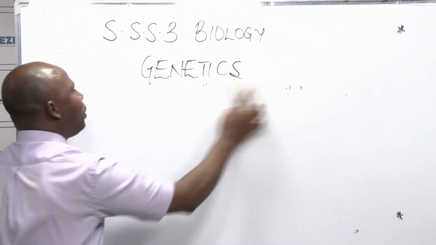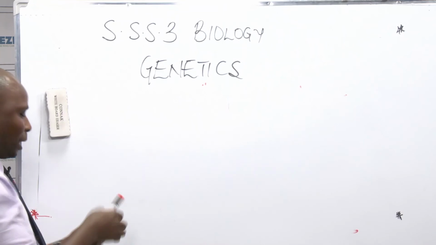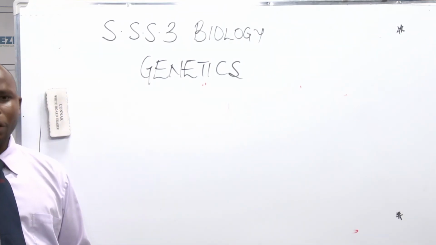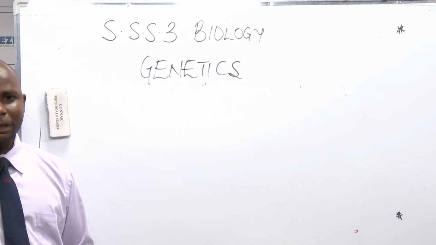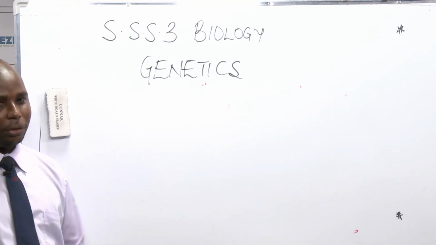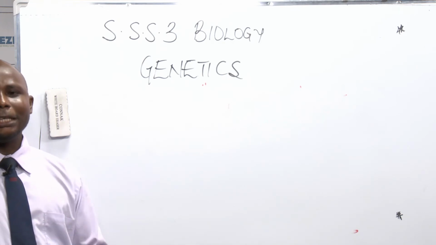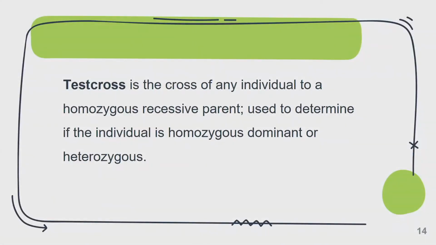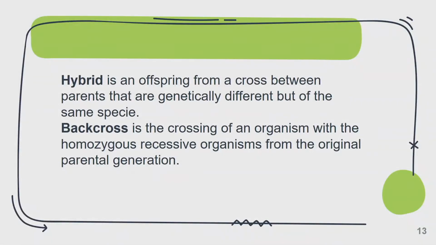Now, having explained these terminologies, let's quickly move to other aspects. We have explained filial generation. By now you know what it means. Then another thing is hybrid. When we talk about hybrid, you must have been hearing it. It's just an offspring from a cross between parents that are genetically different. And that's what we did.